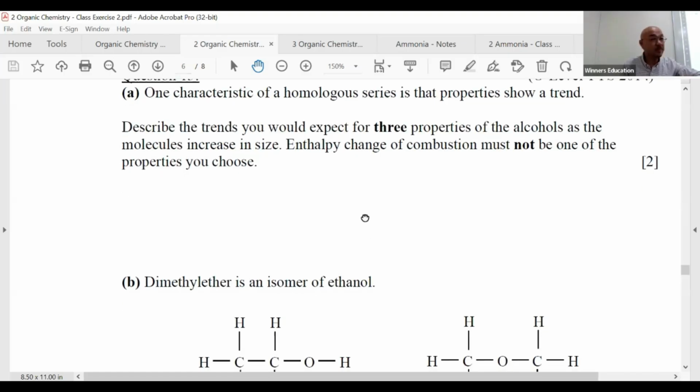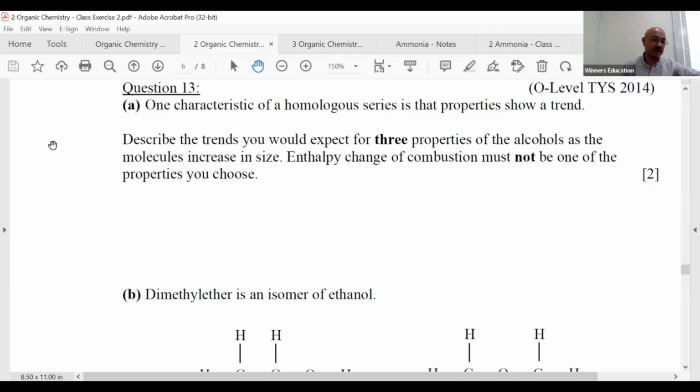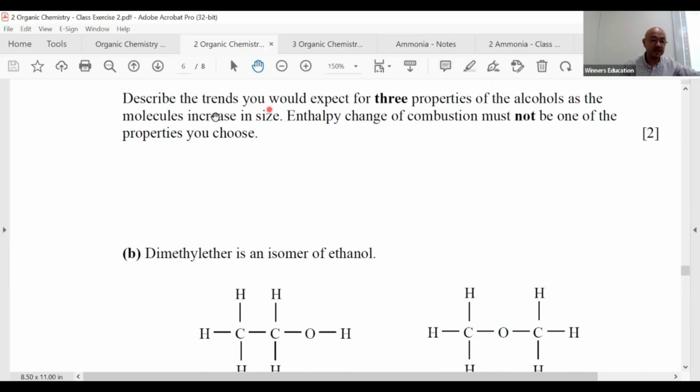Here we go. A typical O-level question looks like this, and IP will be similar, sometimes not, right? Anyway, one characteristic of a homologous series is that the properties show a trend. I know lah. Thank you for telling me. Describe the trends you will expect for three properties of the alcohols as molecular size increases. Enthalpy change of combustion must not be one of them.